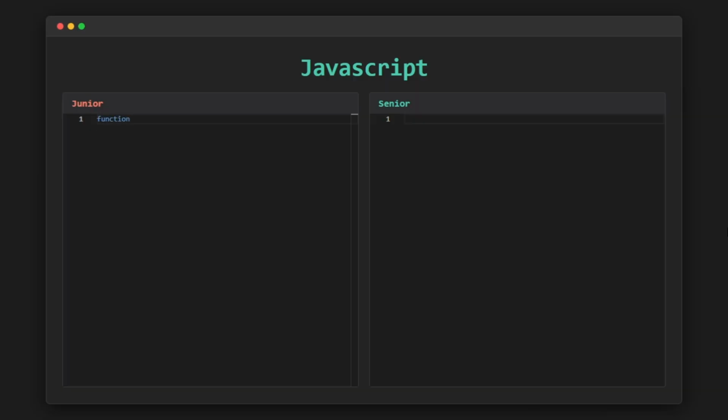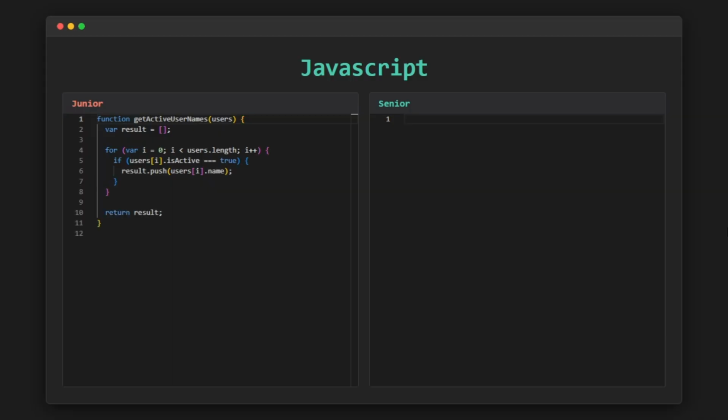I hope the previous example gave you a bit more insight into a senior developer's way of thinking, and to better understand the difference between junior and senior code. Let's move on to the next example, where this gap becomes even more obvious.